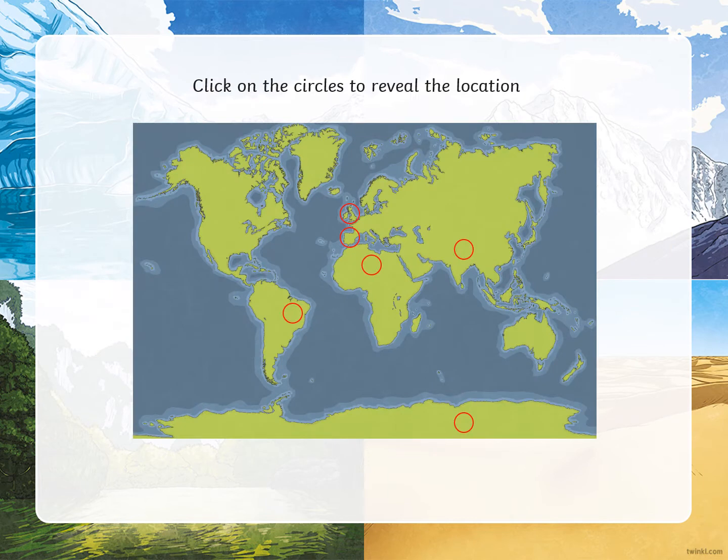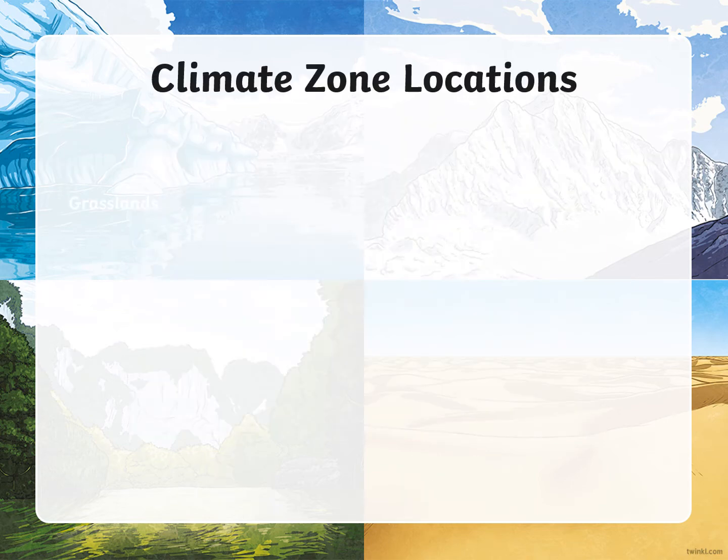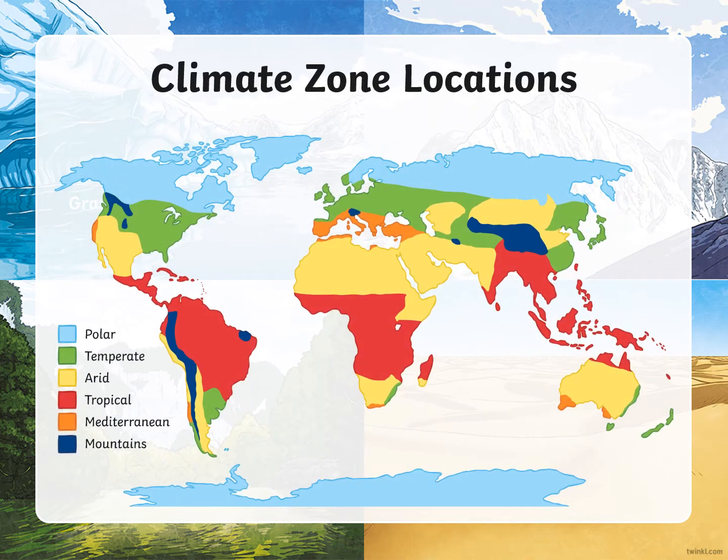So as you can see, as we click in the map, we can see the different types of climates depending on the different places they are in the world. And these will have different characteristics like the ones we saw earlier. When we look at the world map and we color it based on the different climates they have, this is what it would look like.